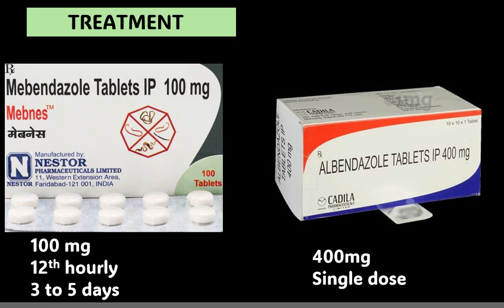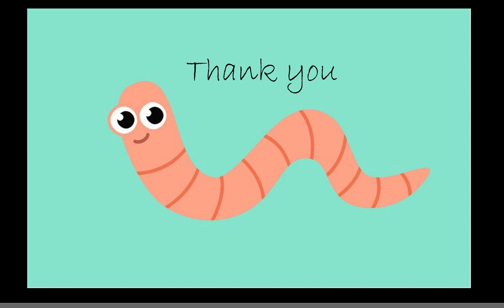Coming to the treatment, usually for all helminth infections what we give is albendazole or mebendazole tablets: mebendazole 100 mg every 12 hours for 3 to 5 days, and albendazole 400 milligrams as a single dose. This is the tablet given in schools on deworming days. This tablet will fight against helminth infections. So that's all about trichuriasis, which is caused by Trichuris trichiura.